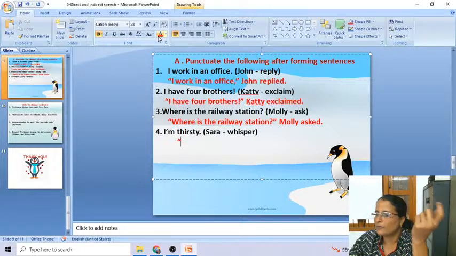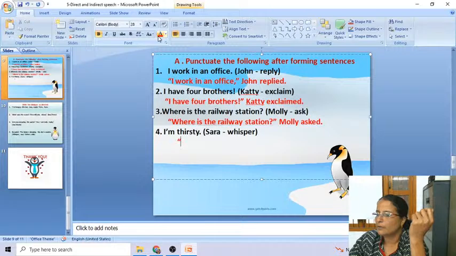Partha Shukla, in front of I, there should be an inverted comma, my dear. And after thirsty, there should be a comma, not a full stop. Railway station, R should be a small letter. Yuvika, it is whispered. Sarah whispered. Reporting verb should be in past tense.